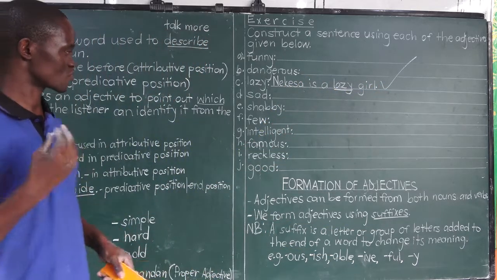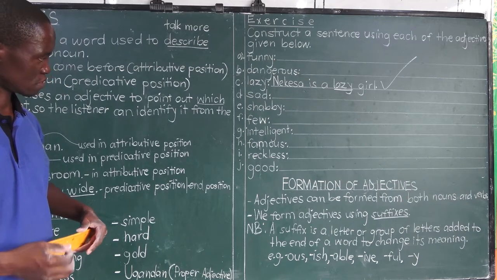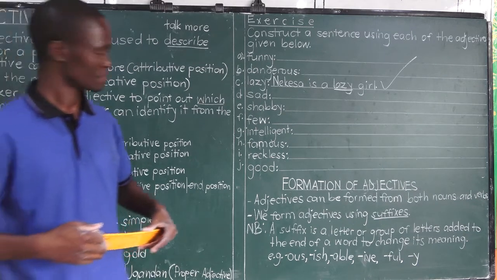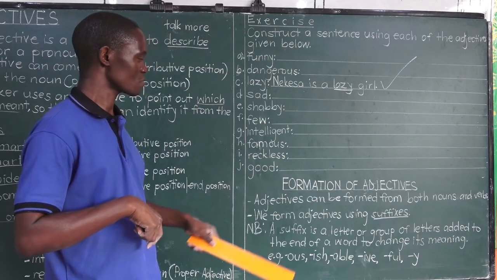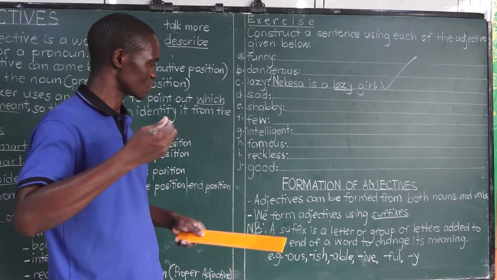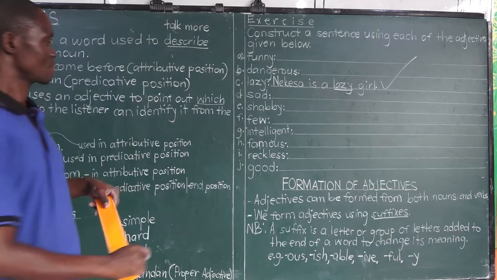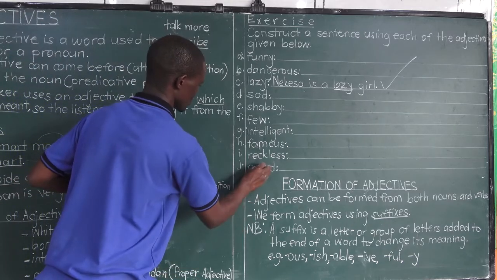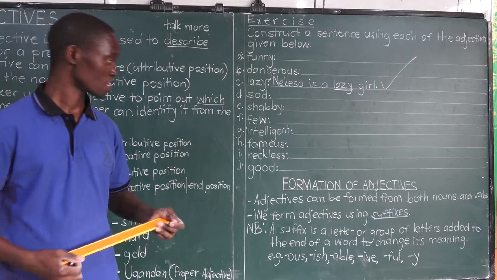Follow that same trend. The second last word is reckless. I remember using the word reckless in this same lesson. So, refer to it and think of your own answer. Success as you try that. We have the last word as good. Use good in a sentence.